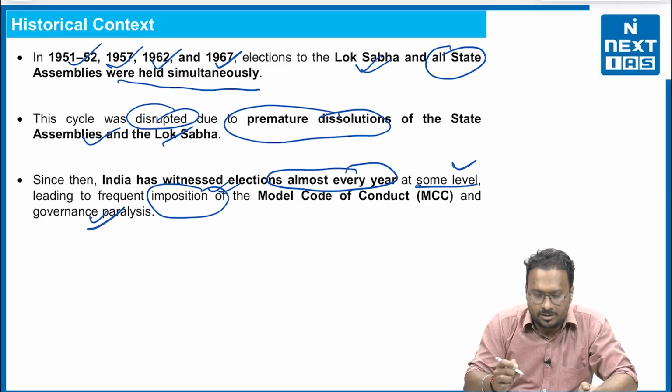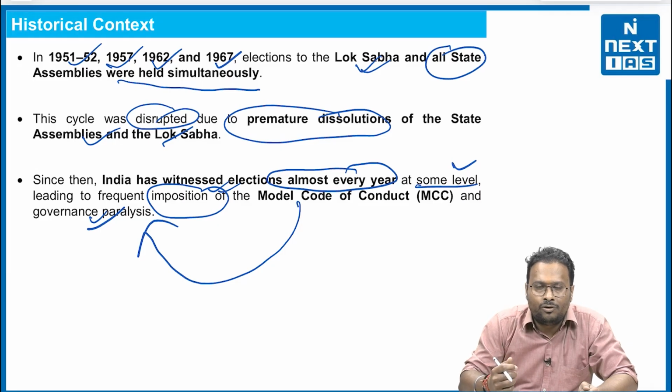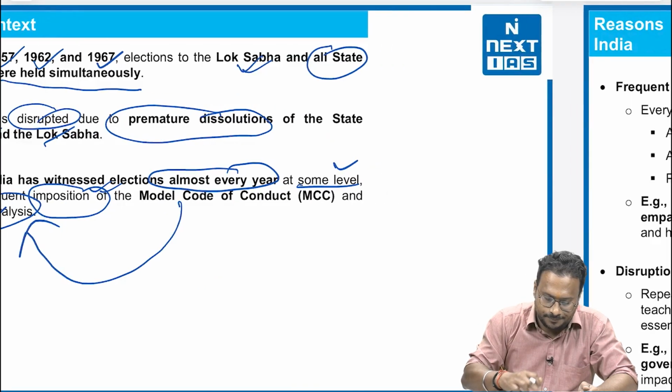Why a governance paralysis? Because once the MCC, the model code of conduct, has been enforced by the Election Commission, that means the government concerned cannot take any decision for the welfare of the people and for the state concerned. That is why the term governance paralysis has been used continuously.